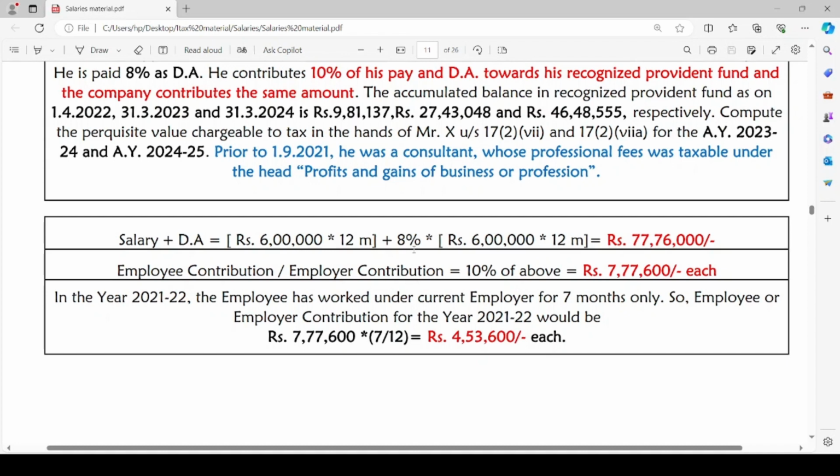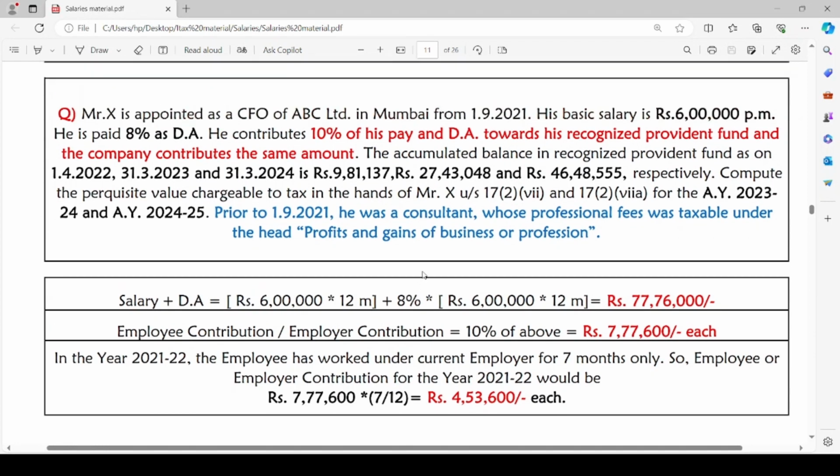So, from the above information, first let us calculate the salary of the employee, Mr. X. The salary is 6 lakh per month, that is 6 lakh into 12 months, plus 8% dearness allowance on 6 lakh into 12 months, which totals to rupees 77,76,000 per annum. This is the salary of Mr. X.